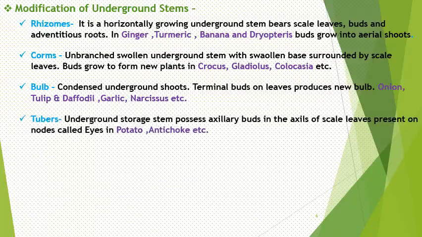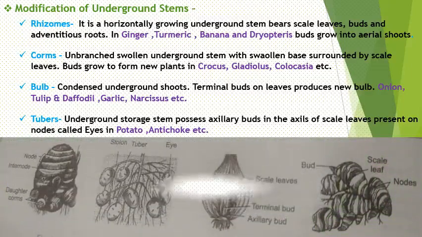And the next is about the tubers. This is the most common and important one. Underground storage stem possessing axillary buds in the axils of scaly leaves present on the nodes, called the eyes, as in potato, artichoke, etc. Now, I have one picture for you all through which we can easily recognize the different types of underground stem in different conditions.